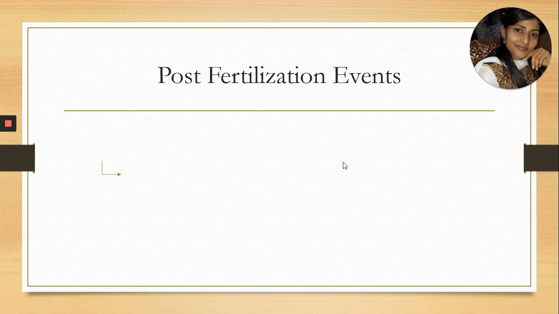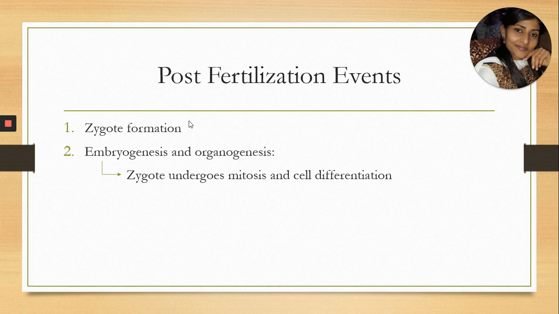Now we'll discuss the third type of events, that is post-fertilization events. That means all the events which take place after the process of fertilization. Very first one is zygote formation. That means after the fusion of male and female gametes, the single-celled body is called zygote. So zygote is formed. And second one is embryogenesis and organogenesis. Zygote undergoes rapid mitotic division just to form the embryo.